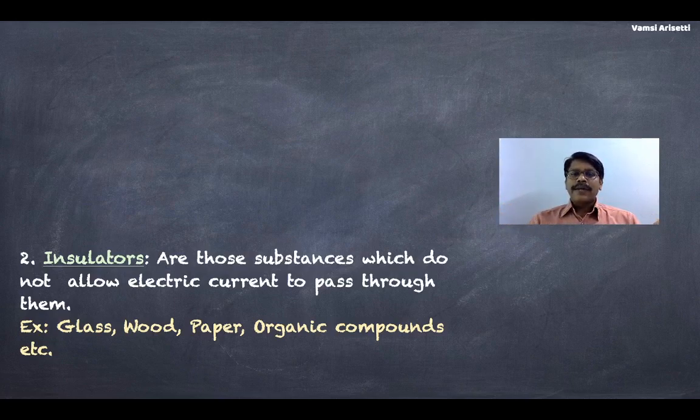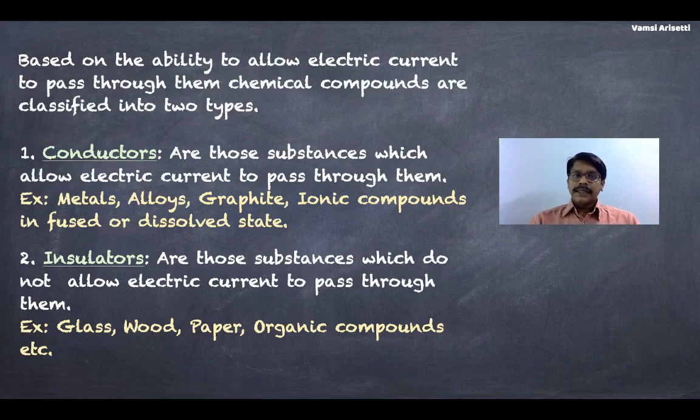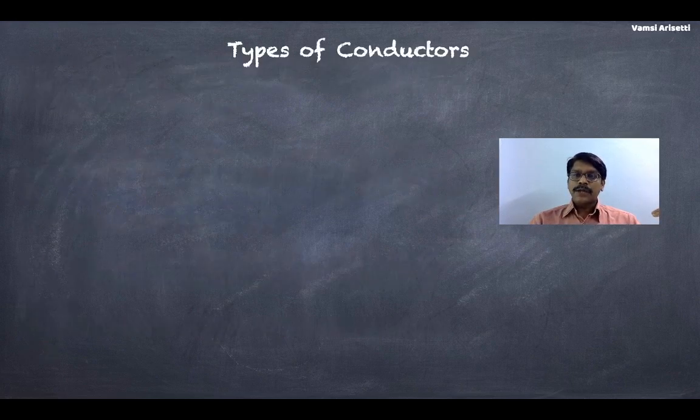Organic compounds are covalent in character. That is the reason why they do not conduct electricity. But organic compounds which are ionic in nature can conduct electricity. So this is about the chemical compounds and their classification into conductors and insulators based on their ability to conduct electricity. Let us move on to the next one.